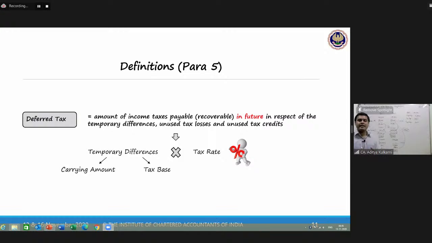By claiming it now, you are reducing your taxable profit now. By reducing your taxable profit now, you are increasing the taxable profit of the future. By reducing the taxable profit now, you are reducing the tax liability now.